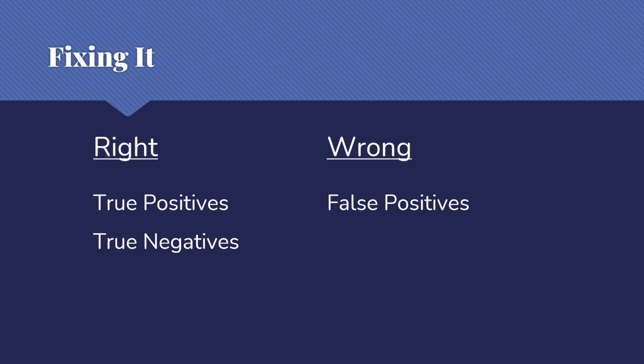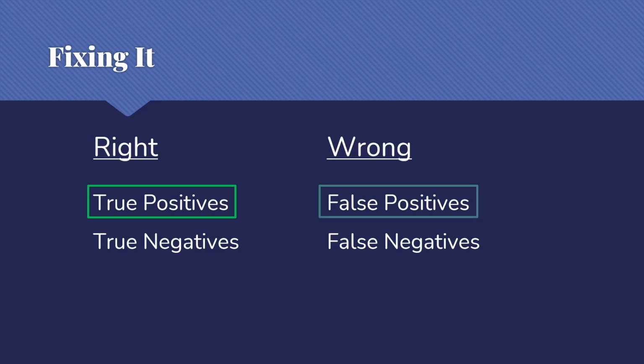Then we're going to do the same kind of thing with wrong, and we're going to say, okay, these are the things that we labeled as positive that were really negative, the false positives, and the things that we labeled as negative that should have been positive, the false negatives, because we're interested in all of that. So then when we start looking at what we care about, we really care about those true positives. What did we really get right that we cared about? And we want to look at it in relation to false positives and in relation to false negatives.